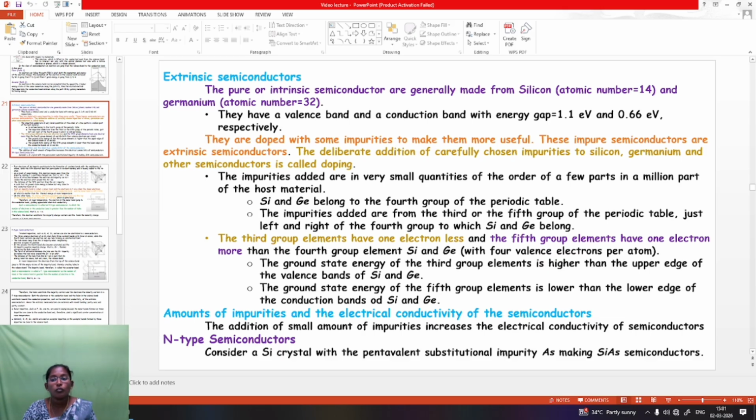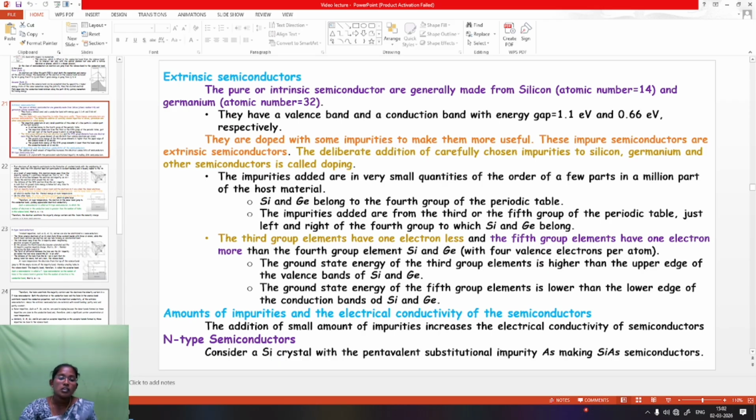Silicon atom has 4 valence electrons per atom. The ground state energy of a third group element is higher than the upper edge of the valence band of silicon and germanium. The ground state energy of a fifth group element is lower than the lower edge of the conduction band of silicon and germanium. The addition of small amounts of impurities increases the electrical conductivity of the semiconductor.